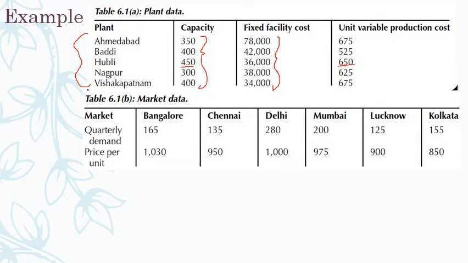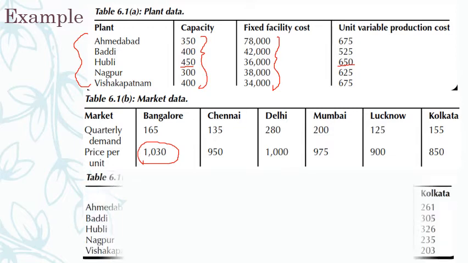And what will be the price per unit? Whatever I am producing at Bangalore, I am supplying that at a price of 1030 rupees, 950 if it is produced at Chennai, 1000 if it is produced at Delhi, 975 if it is produced at Mumbai, like that.